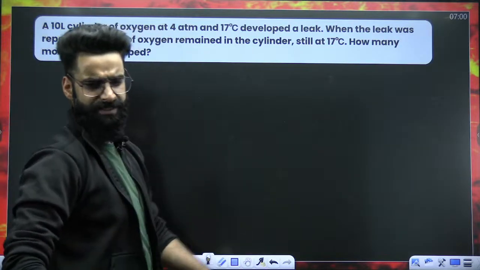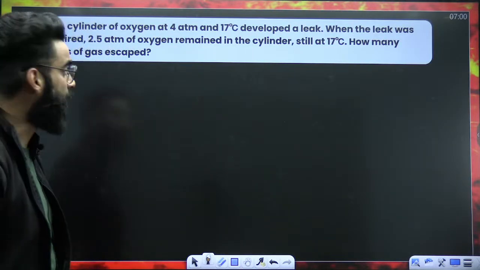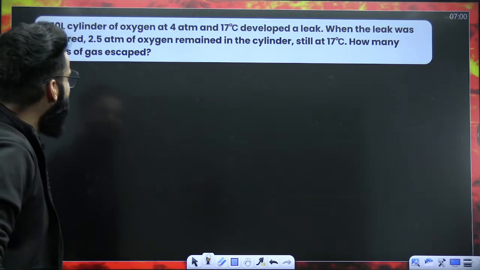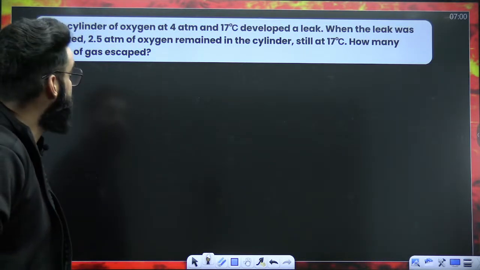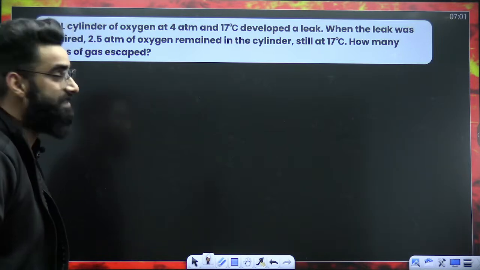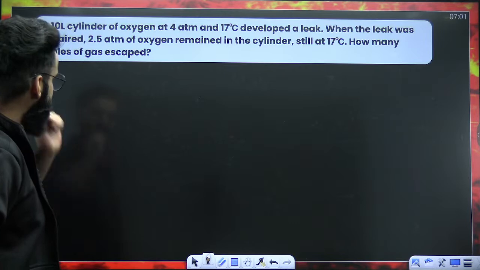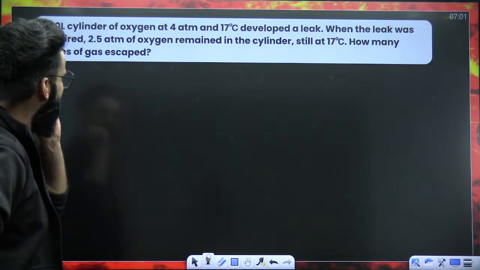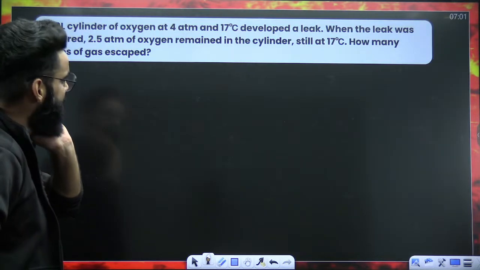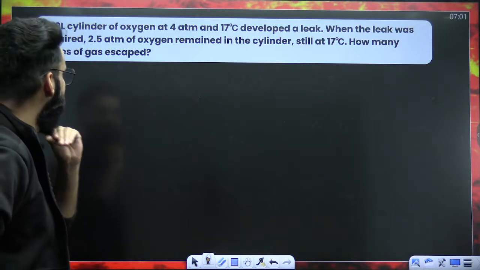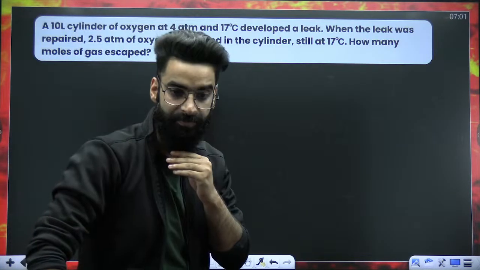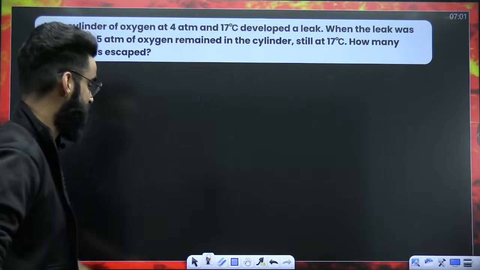Okay, let's have a look at this question. What is the question all about? A 10-liter cylinder of oxygen at 4 atm and 17 degrees centigrade developed a leak. When the leak was repaired, 2.5 atm of oxygen remained in the cylinder, still at 17 degrees centigrade. How many moles of the gas escaped? See what the question is.